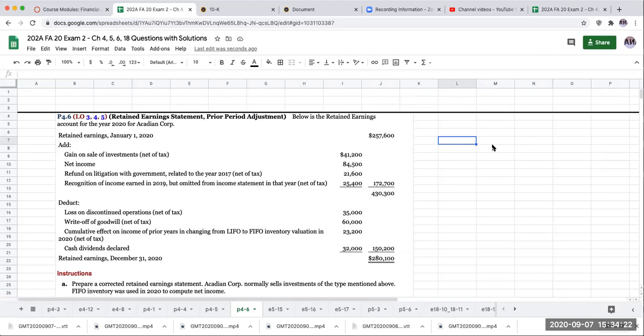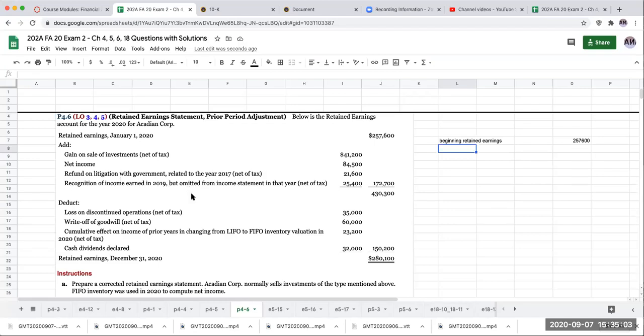Okay, so let's go ahead and start out here with beginning. My beginning retained earnings is 257,600. Now what we'll typically do here is, if we have prior period adjustments, we'll want to see where those are. So here, this is kind of bizarre: a gain on sale of investments is going to be on the income statement. Net income, that's fine, but obviously we're going to have to adjust that if they're breaking this out separately.